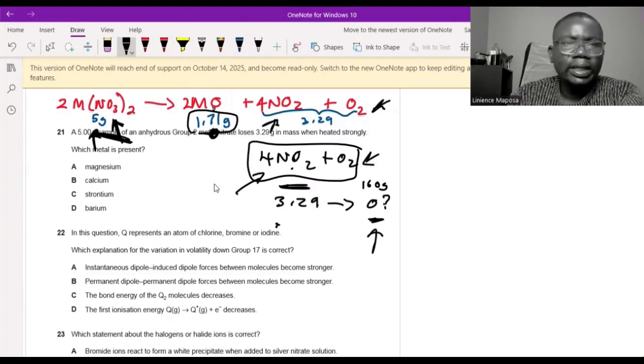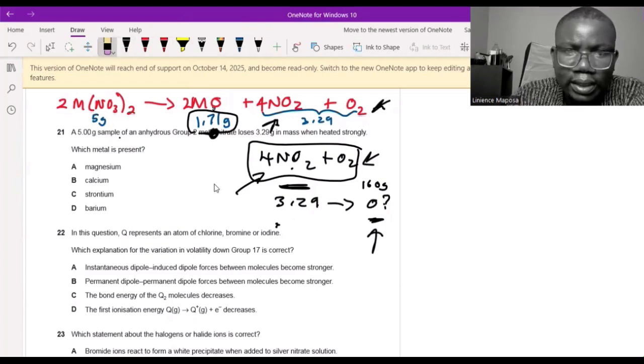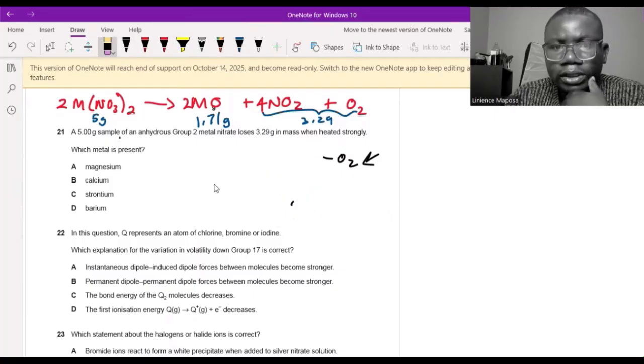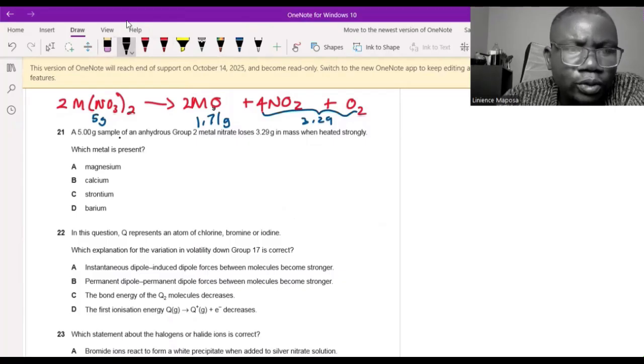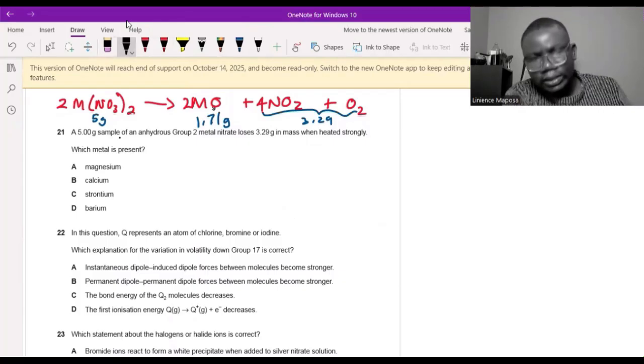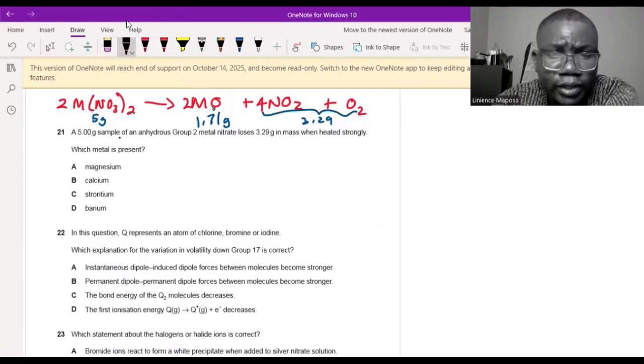That's a long process. So I'm going to spare you that. If you want me to explain, you can comment. You can just let me know. I'll do it. I'll show you. It works out. You get the molecular mass of the metal if you do that. We use empirical formula at the end.